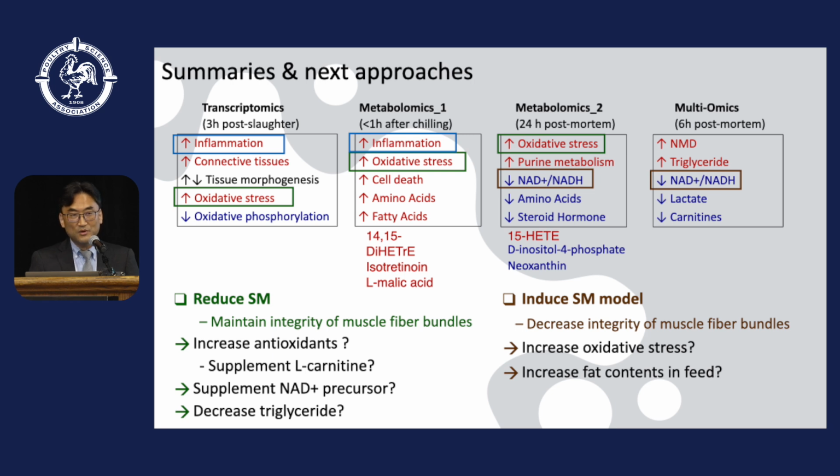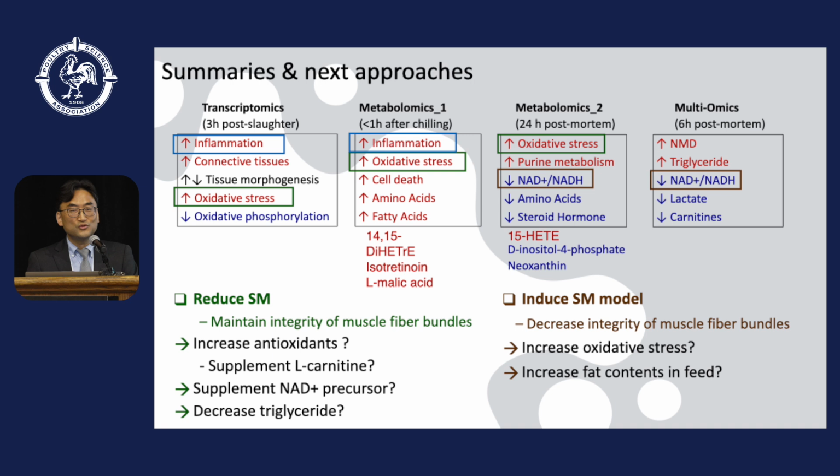This information could be utilized for in vivo trials or in vivo studies to prevent chicken breast myopathies. If we can use this information for reducing spaghetti meat, the goal should be to maintain the integrity of the muscle fiber bundles.